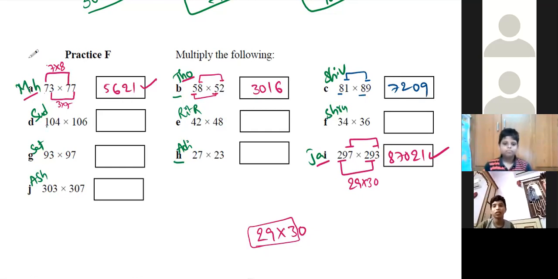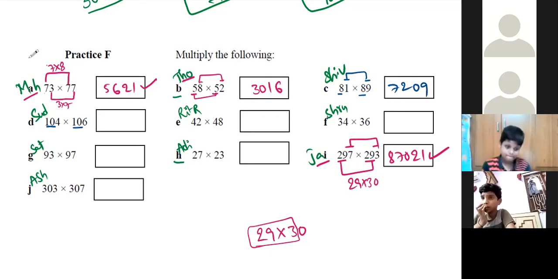Sir, our other class is starting. Sir, can I just do this bit and go? Okay. Sir, 303 into 307. Now 3 into 7 is 21, sir. Okay. And 30 into 31 is 930, sir. So 93,021, sir. Very good. Carry on.